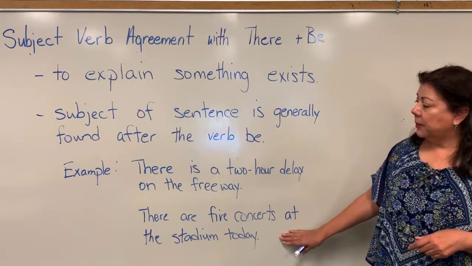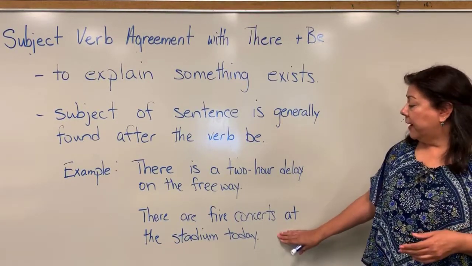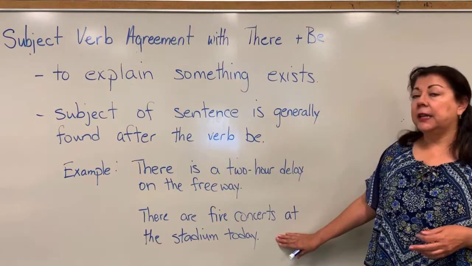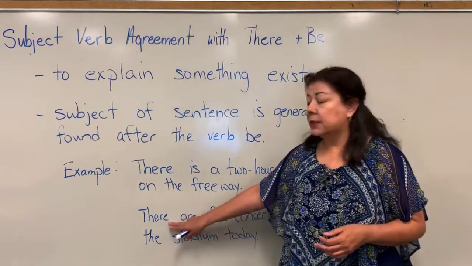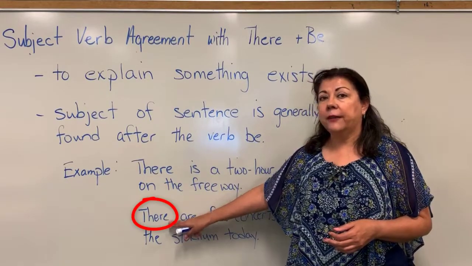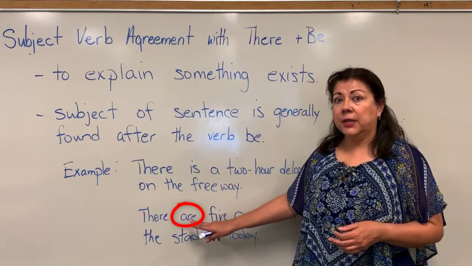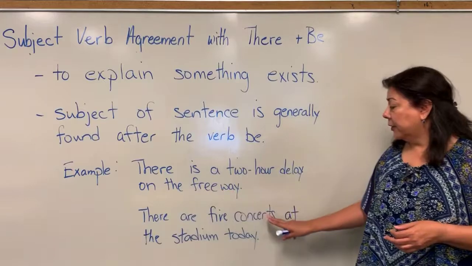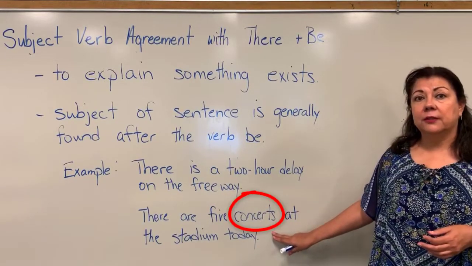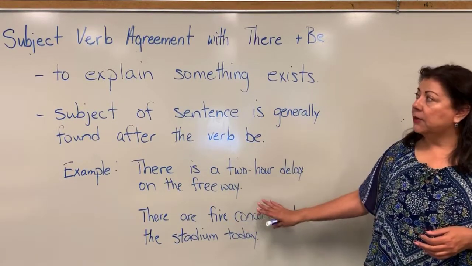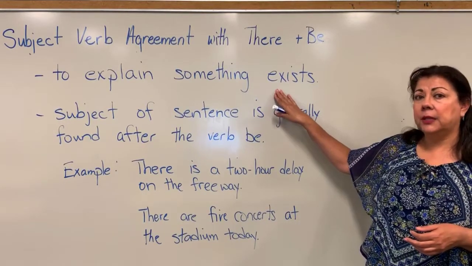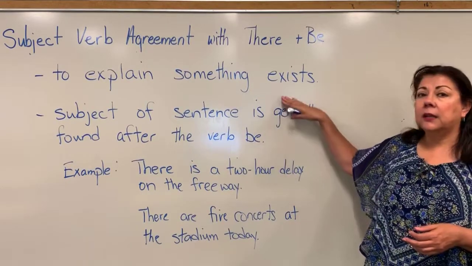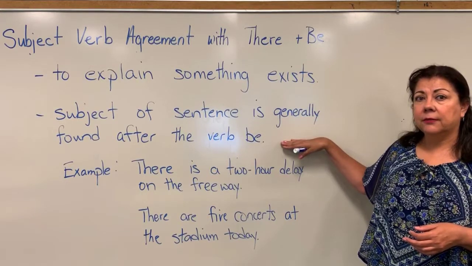Here's another example. There are 5 concerts at the stadium today, right? Again, we have the sentence starting with there. We have the verb are, because the subject is after: concerts. Okay, so you see how we do that? Again, that's subject-verb agreement with there plus be, and this is when and how you use it, okay?